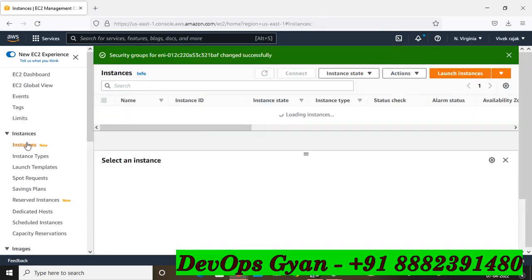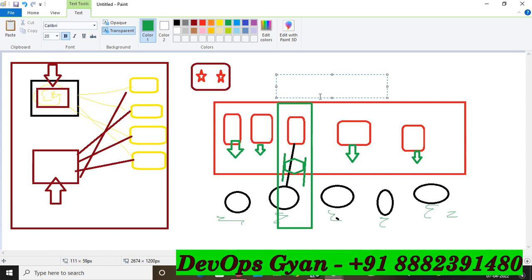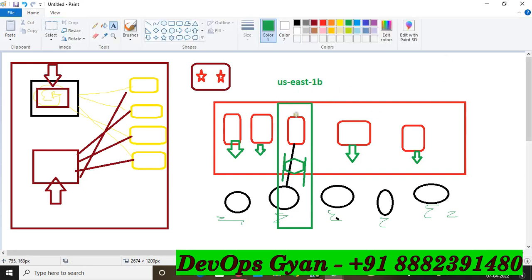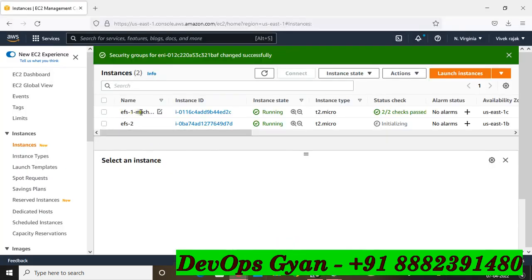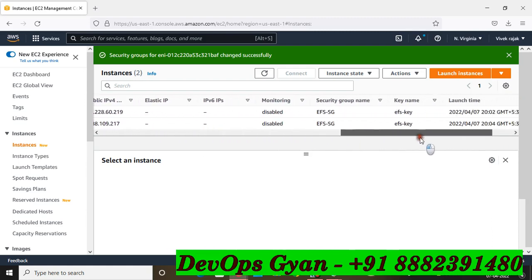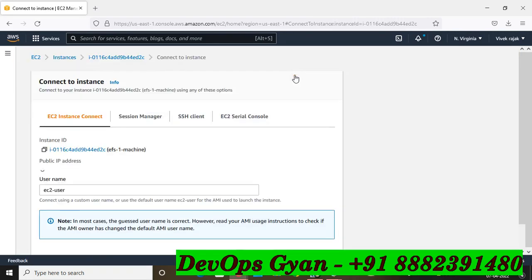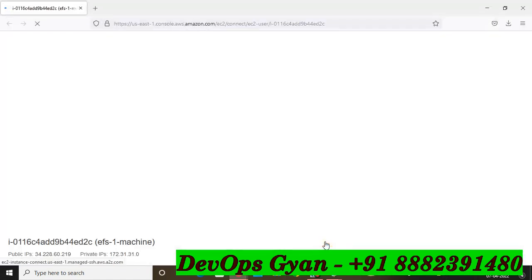Now go to the instance section. Now friends, according to this diagram, first, this is my instance, and it is in availability zone us-east-1b. So I allow inbound traffic, so only this EC2 instance can access and others cannot access. So now come to the first EC2 instance, EFS-1. I want to access my EFS. So this is my key, and you can access from the console section, attach and connect this.